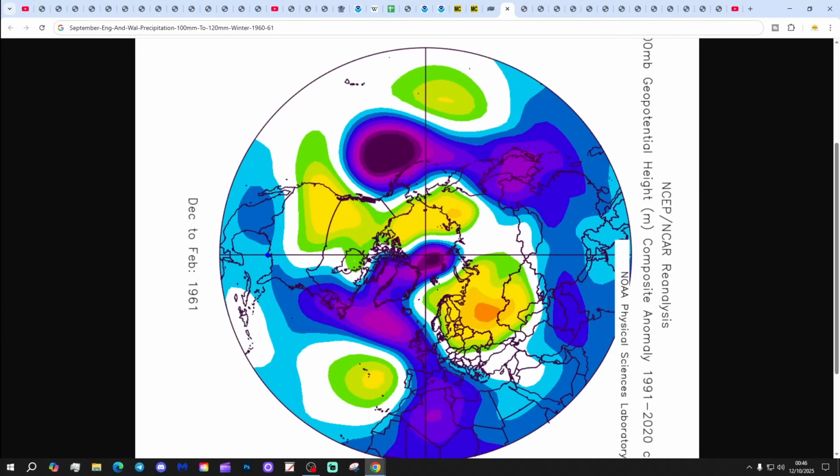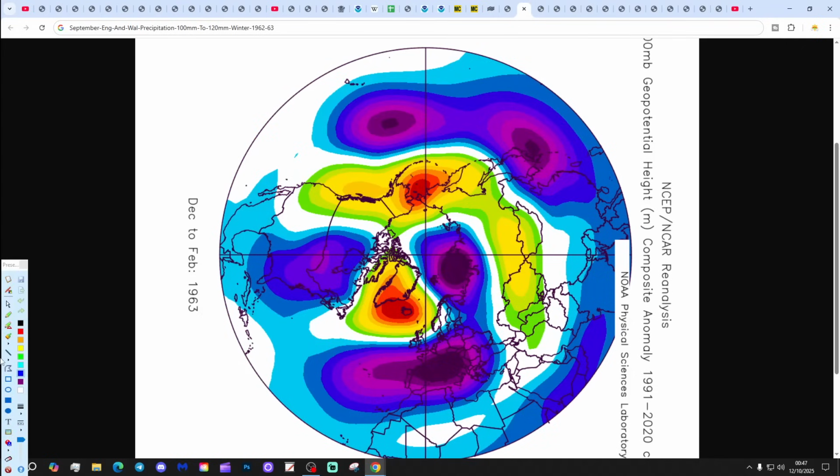So, what does that mean? Well, let's have a look at some reanalysis. Again, thanks to Shrine for sorting out these years for us. This is how the winters are coming out following an England-Wales precipitation range of 100 millimetres to 120 millimetres. First up is 1961, with low pressure coming in from off the Atlantic. Generally quite a mildish and wettish winter with that one.